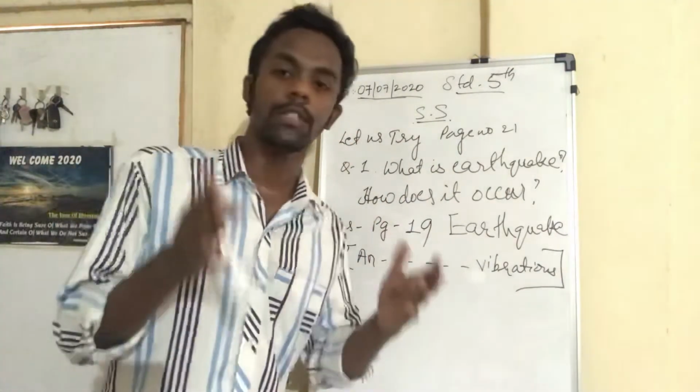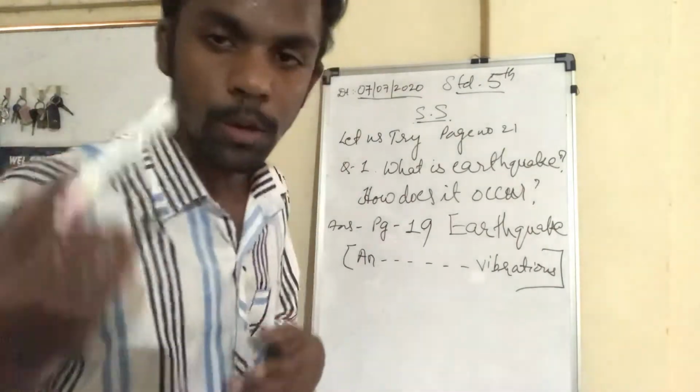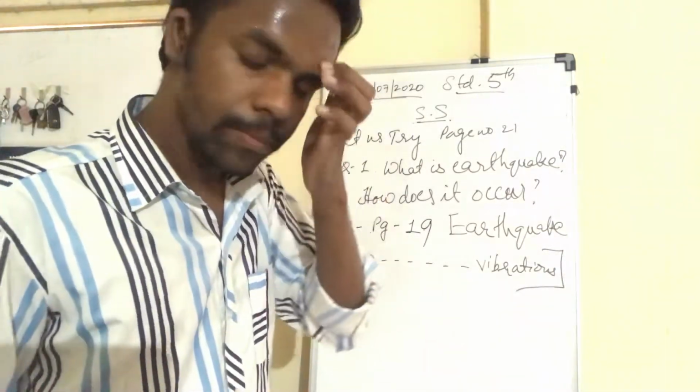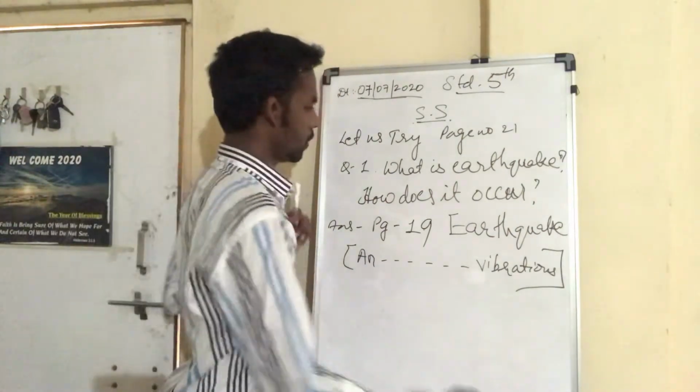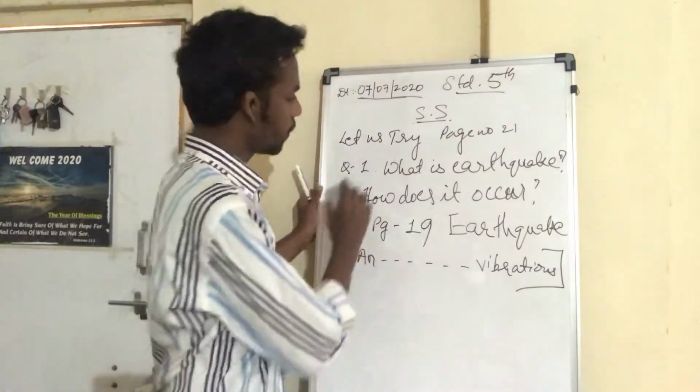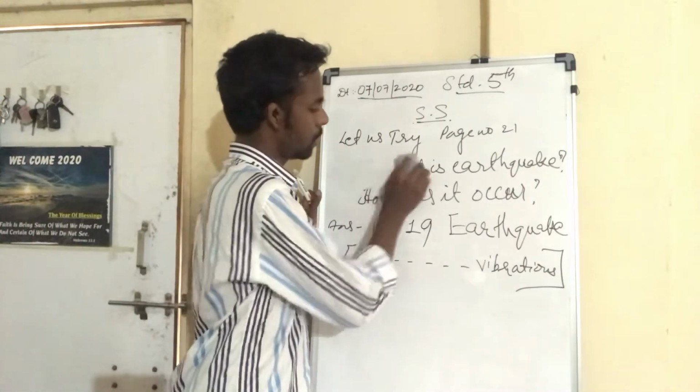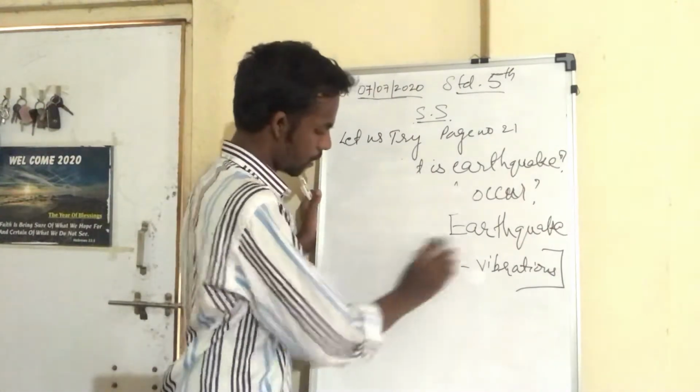That means, how can you ensure your safety when you have the warning for a tsunami? I will share the PDF.